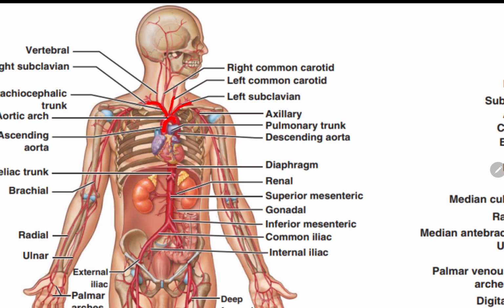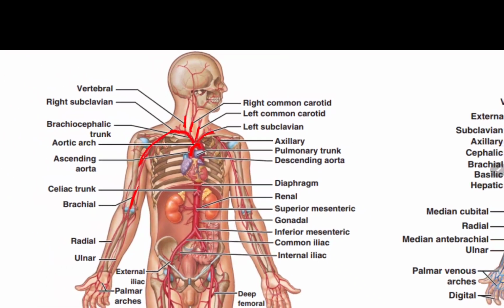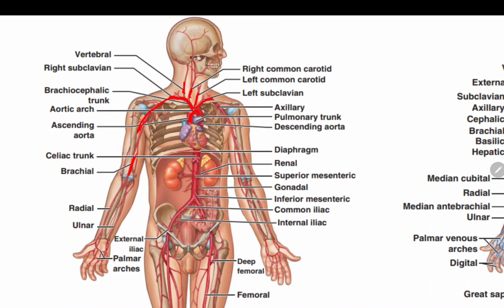Notice how this brachiocephalic trunk branches off into the right common carotid and vertebral, which feed the brain, and the right subclavian, which goes all the way to the axillary vessel, leading to the brachial blood vessels, then the radial and ulnar blood vessels.